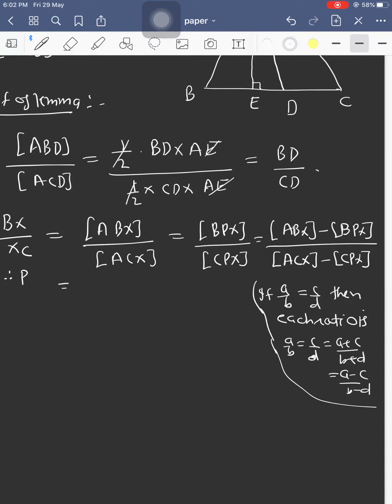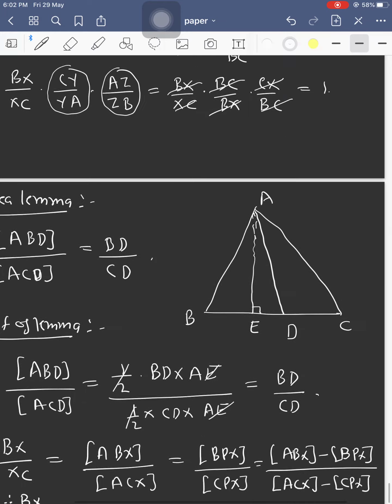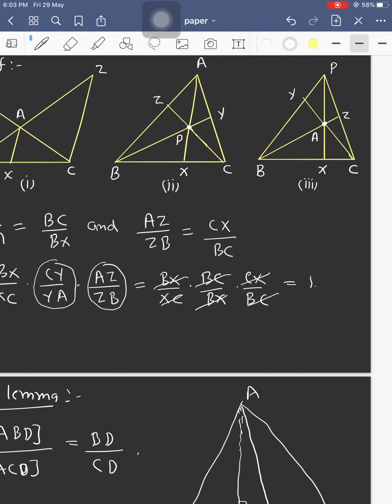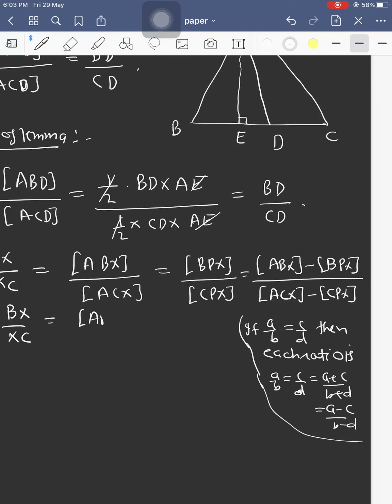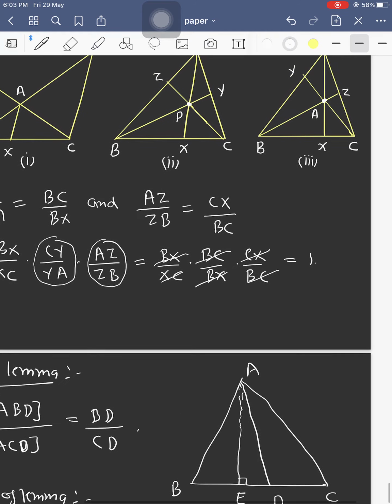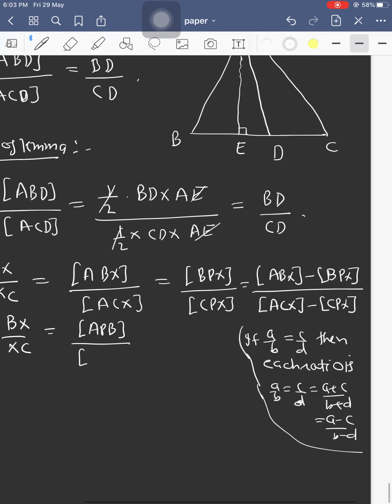Therefore, BX upon XC equals ABX minus BPX, which is area of triangle APB, upon area of triangle APC.